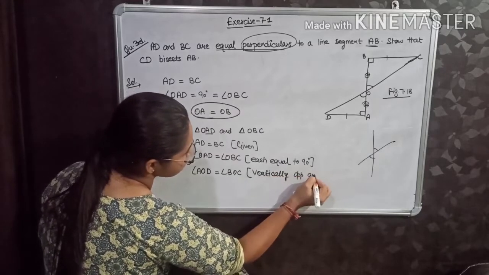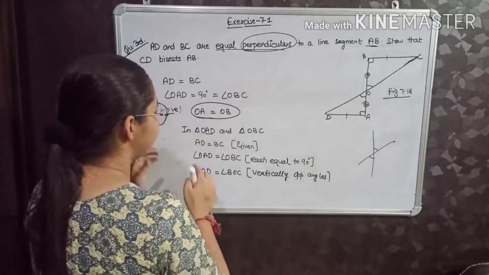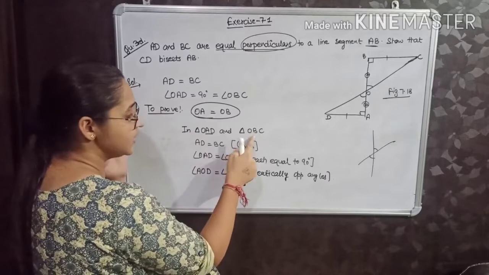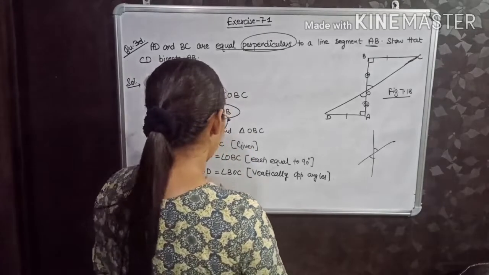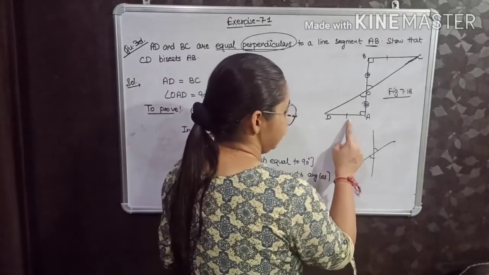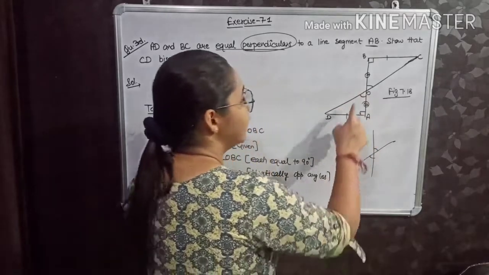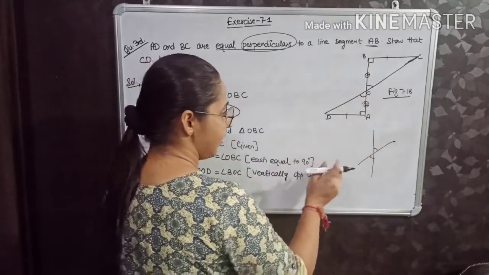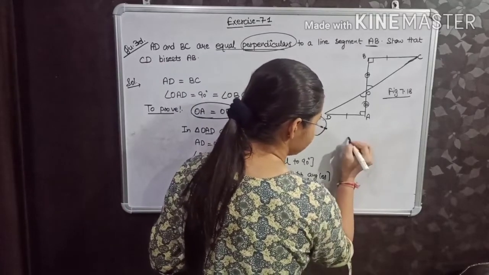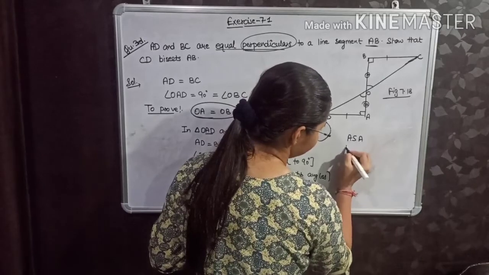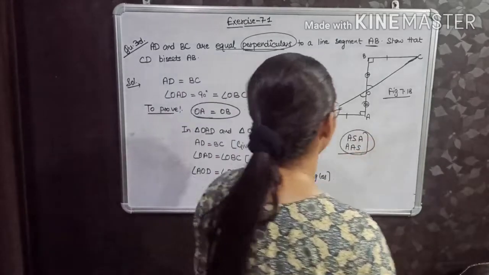Now tell me, by which rule can I say that triangle OAD and triangle OBC will be congruent? See, first is side, then angle and then angle. Two angles and one side, and relating to two angles and one side, I have two rules. First is ASA and then AAS. Now tell me fast, out of these two, which rule will be applied?